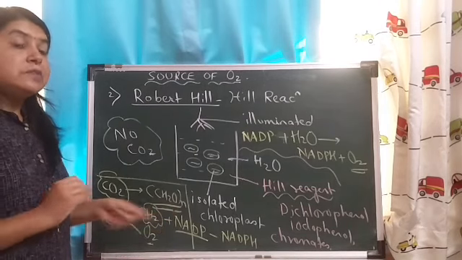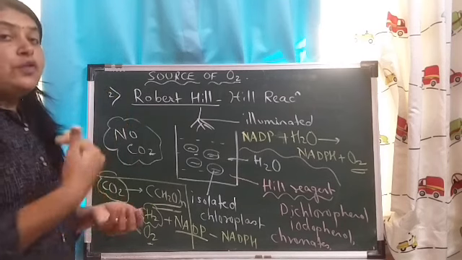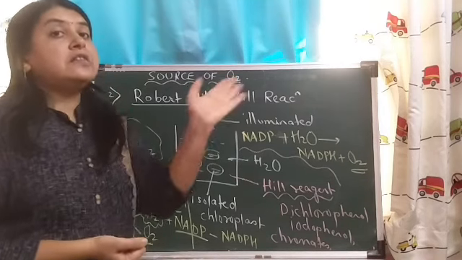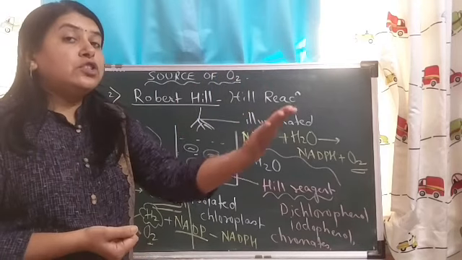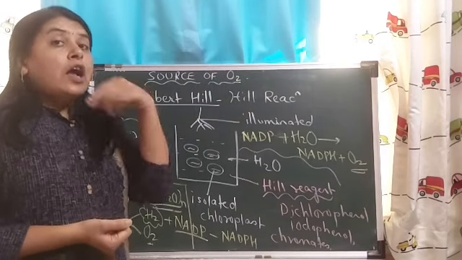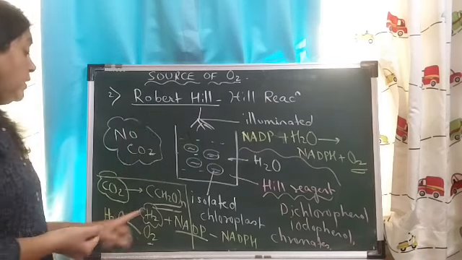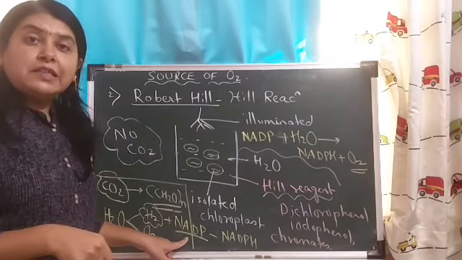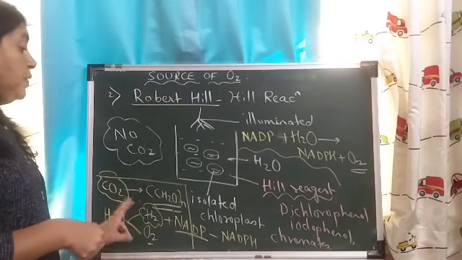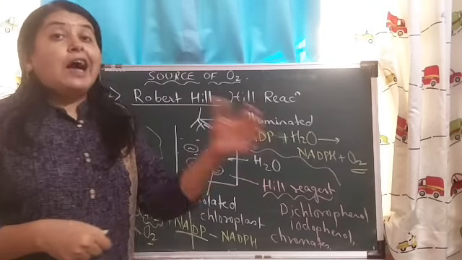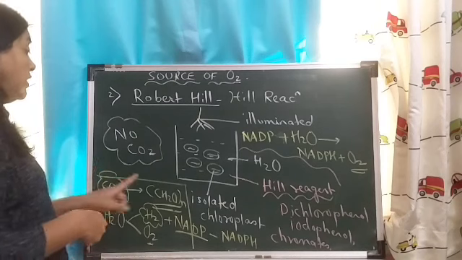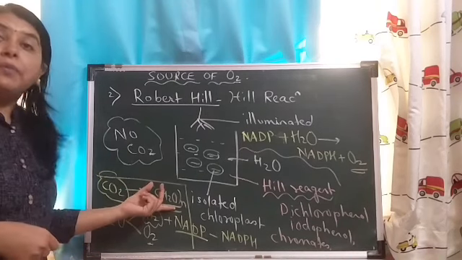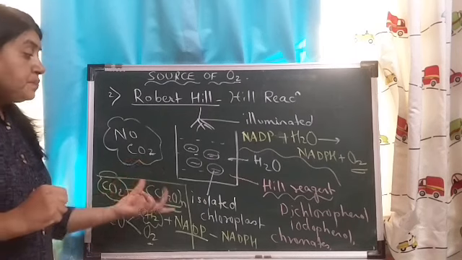Am I clear with this? That means the reaction of photosynthesis is occurring in steps. Water is split to form hydrogen and oxygen. Hydrogen is accepted by NADP. NADP is naturally present in plants. NADP is getting reduced. After its reduction, it gives hydrogen to carbon dioxide to form carbohydrates. Okay.